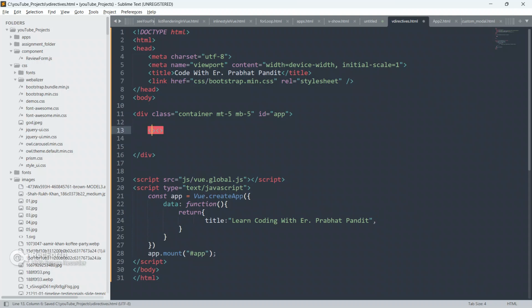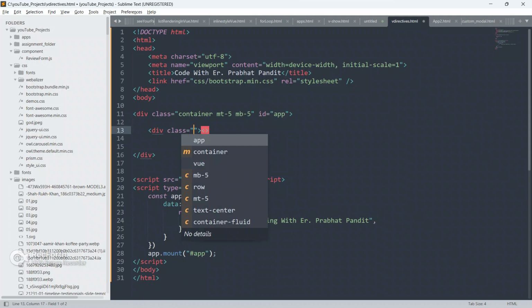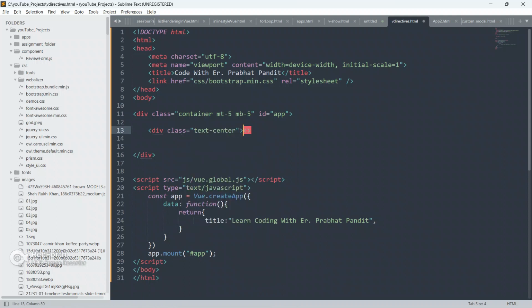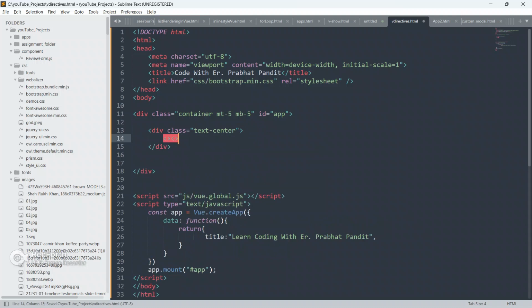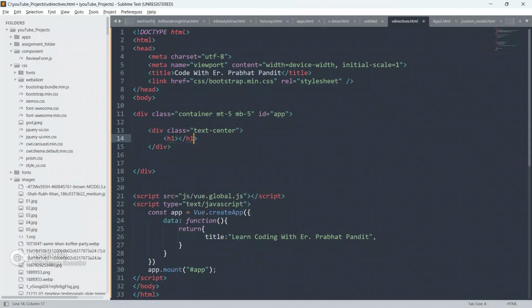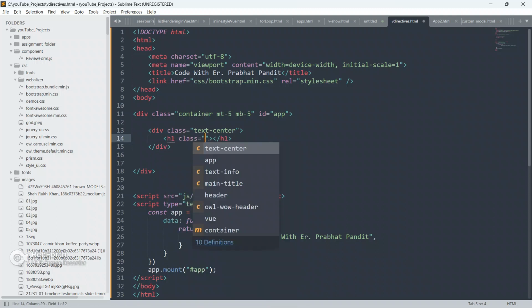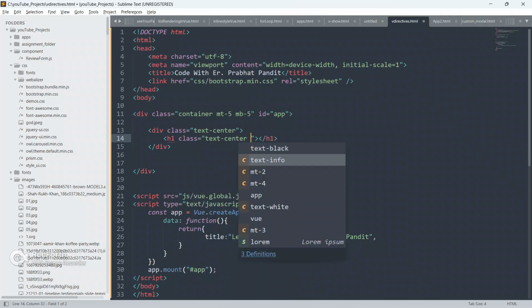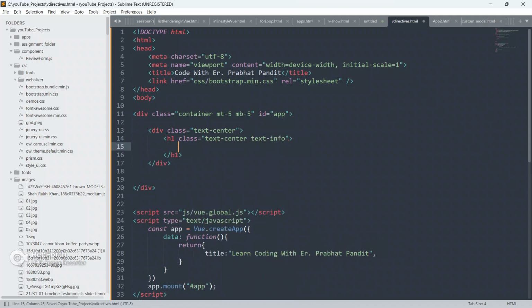Now let me just create another div. Inside this div, give it a class as text-center. Close this div now, and inside this div I am gonna create an h1 element. Close this h1 element, give class also as text-center and text-info.